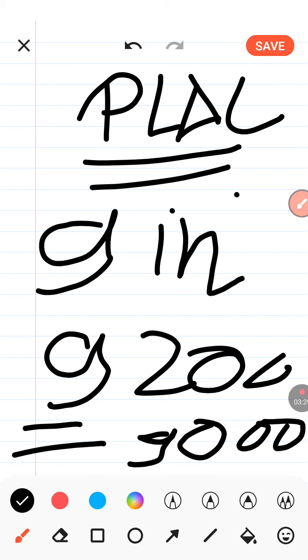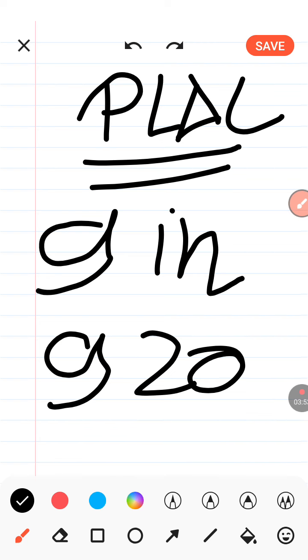We do not write 9 as the place value. So the answer for 9200 is 9000, means 9000 is the answer, the place value of 9. Okay, so I think you understand that.